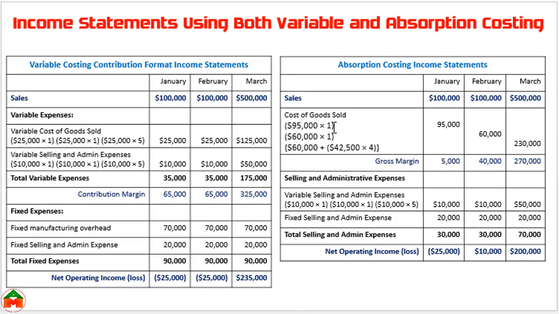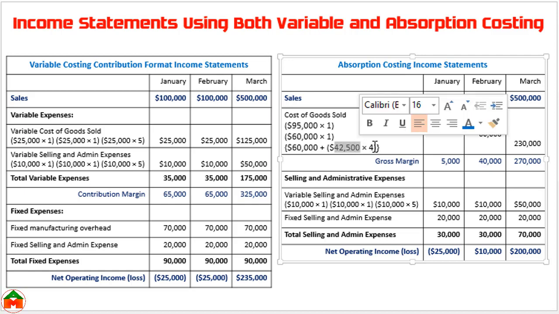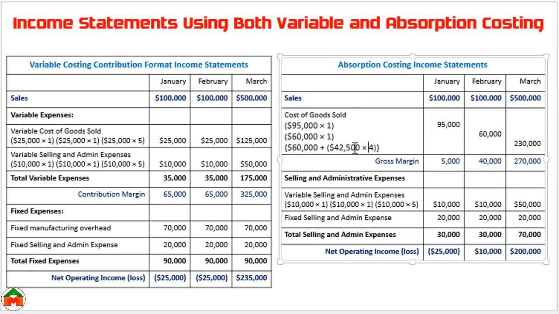42,500. Here we can see 95,000 and they have sold 1 unit, so 95,000, and in February 1 unit 60,000, but in March they have sold 5 units, and from these 5 units 1 unit is taken from February. Since the product cost from February is 60,000, this 60,000 plus they have produced 4 units and the product cost is 42,500. So we will multiply this 42,500 by 4 to get the product cost for 4 units, and this 1 unit is taken from February.